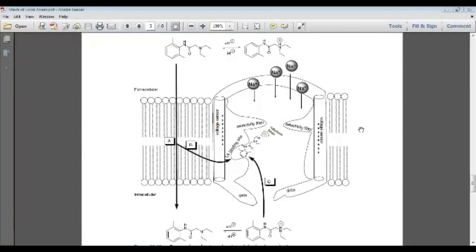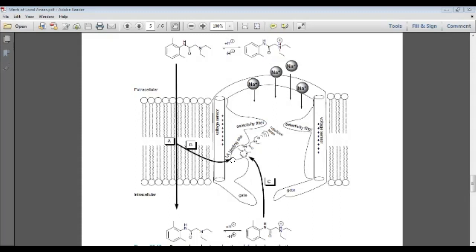Before going into the structure activity relationship, we should have a recap of the local anesthetic mechanism. The drug shown here must be lipophilic in nature so that it crosses the membrane and enters inside the cell. If it is not lipophilic, the drug will not enter into the cell and it will not reach the binding site.